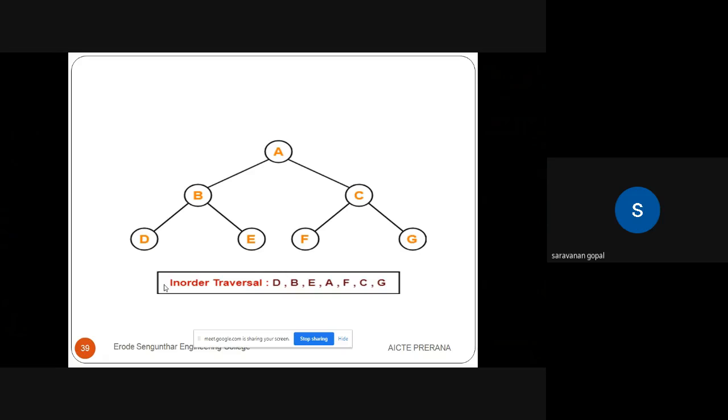Now the root node of D is B. Then visit the root node. B is visited. Then we go for the right side. The right side, E, is also there. Now we can visit E. So the left side is over. Then we go for the right side.